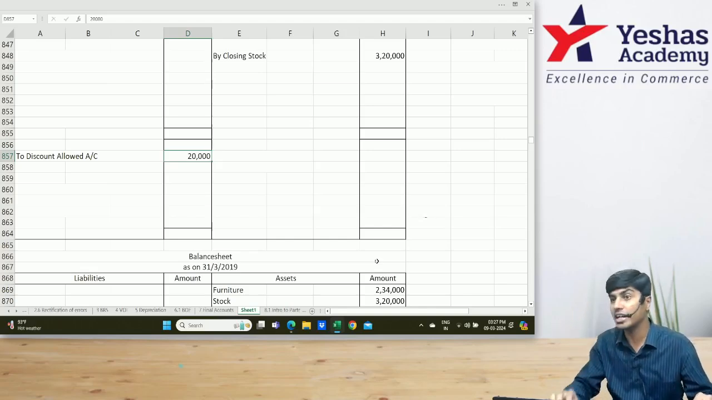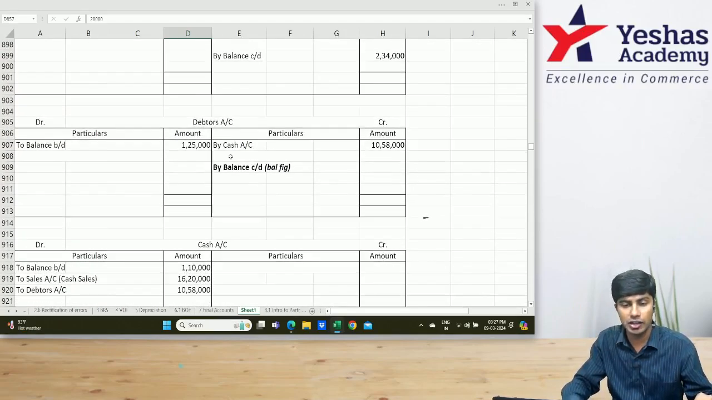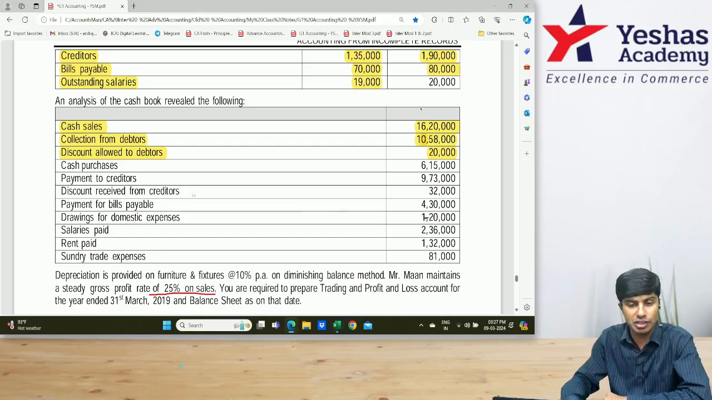Debit aspect, what is the credit aspect? Debtors account. In my debtors account, I'll write on the credit side, by discount allowed, 20,000. Everyone understood this? Everyone? Very good. What is after this?